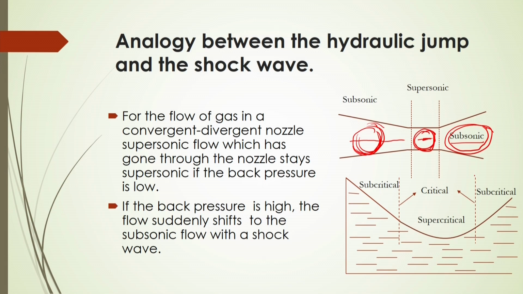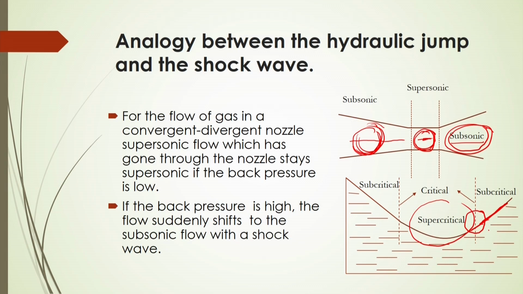If the back pressure is high in this case, then the flow certainly shifts to the subsonic flow with a shock wave there. So it depends on how much pressure is created over there. In this case, from this supercritical flow, after jumping it will become subsonic flow, and at this condition it will be considered that a shock wave is there.